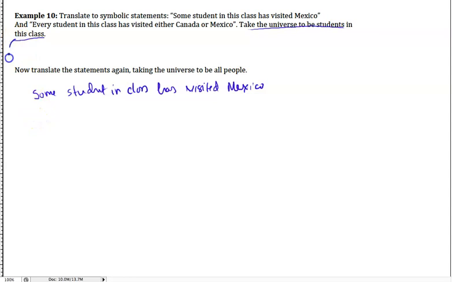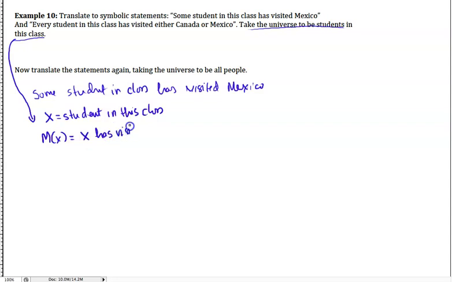All right, so here it is with this universe. We're going to say X is a student in this class, and let's call M of X the fact that X has visited Mexico. We're going to say some student, which means there exists a student X such that that student has visited Mexico. Okay, so that is the translation for that.